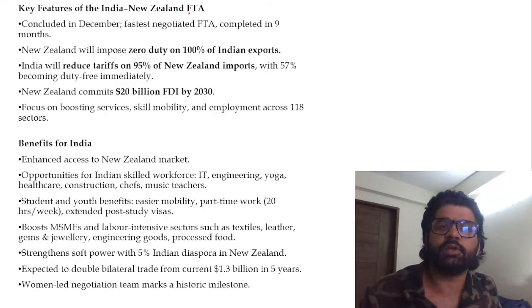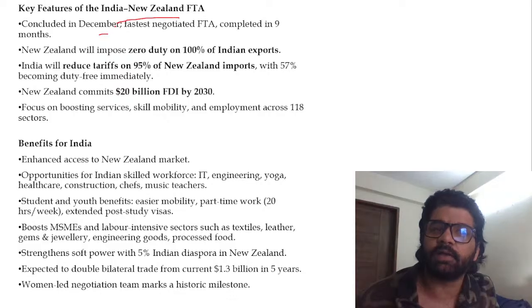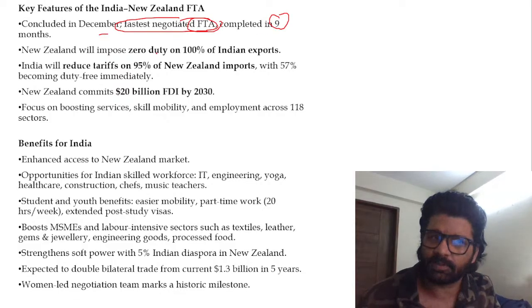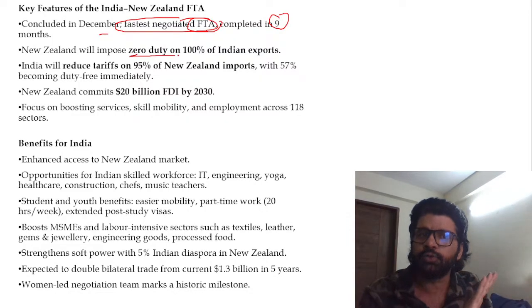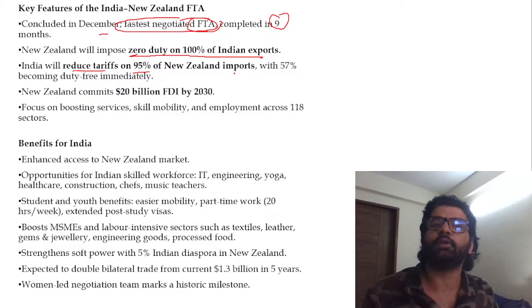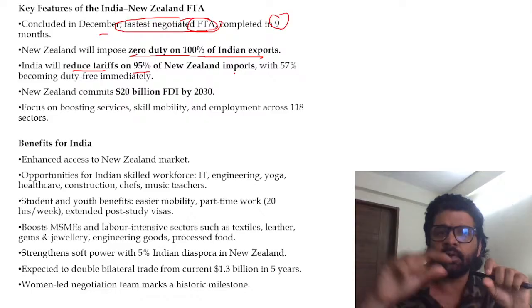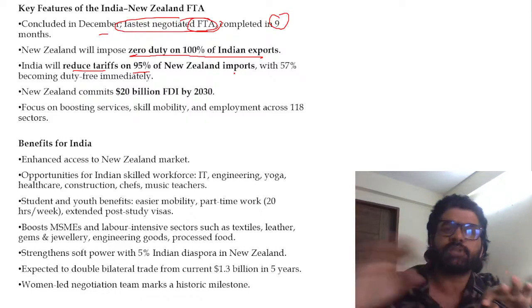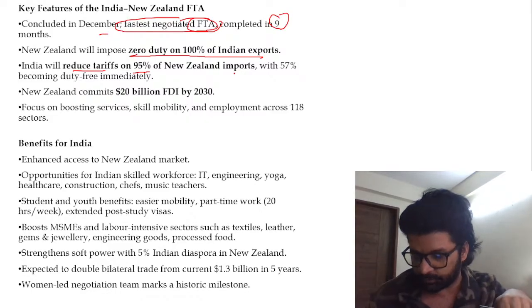Key features of the India New Zealand FTA, concluded in December, the fastest negotiated free trade agreement, completed in 9 months. New Zealand will impose zero duty on 100% of India's exports. India will reduce tariff on 95% of New Zealand imports. And that's why this is an FTA and not a PTA. In a PTA, you have zero duty on some of the goods and not all of the goods.